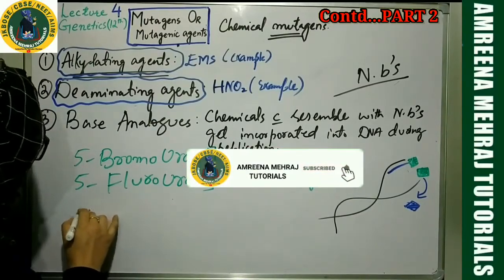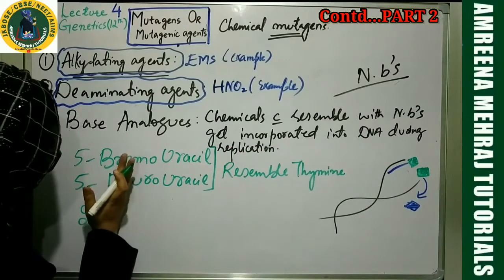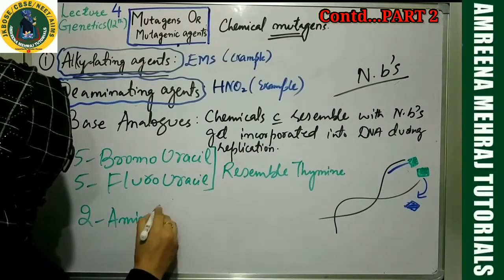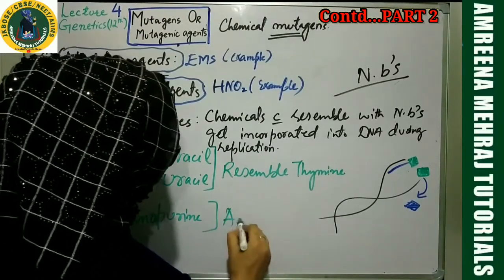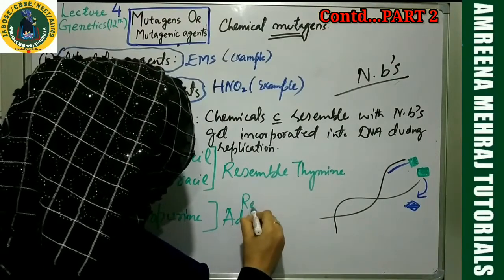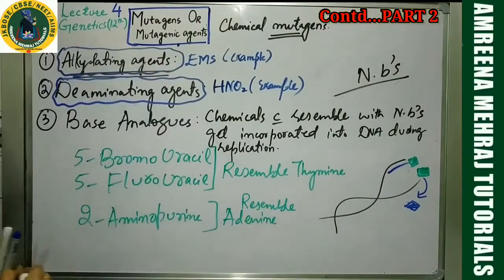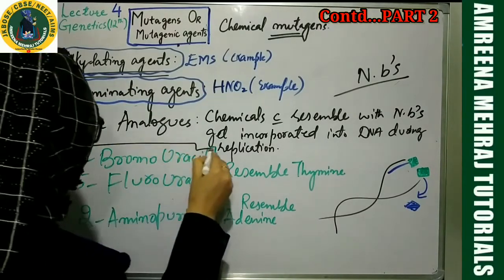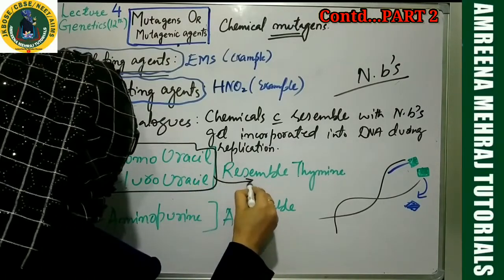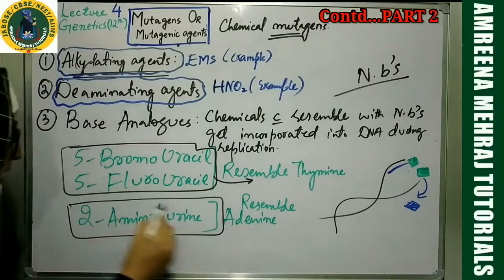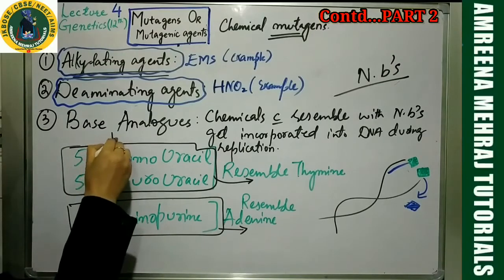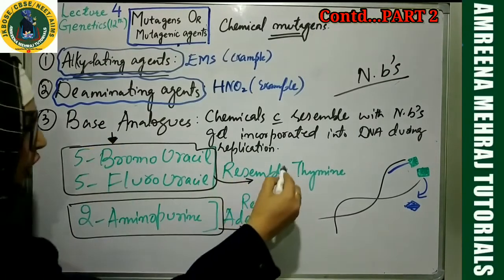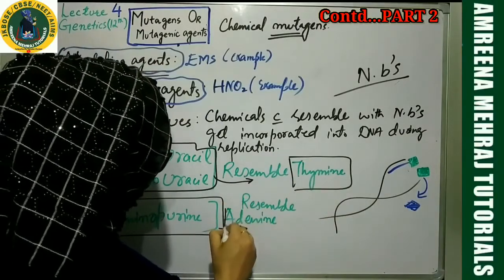Similarly, let me give you another example. You have 2-aminopurine. This is also a chemical compound. This resembles adenine. Let me write it down so that you can note it down. This chemical resembles adenine. So my dear students, these two chemicals resemble thymine and this chemical resembles adenine. Can't you call them base analogues? Because they resemble the normal bases.